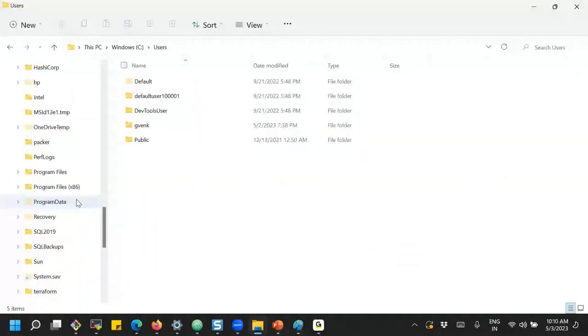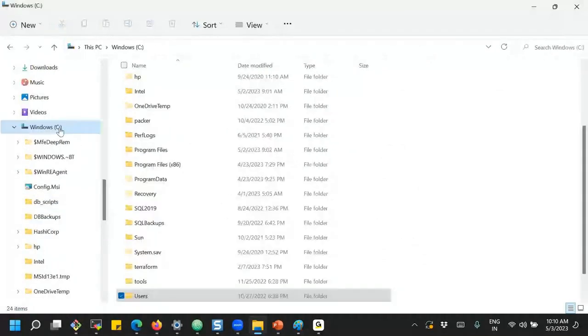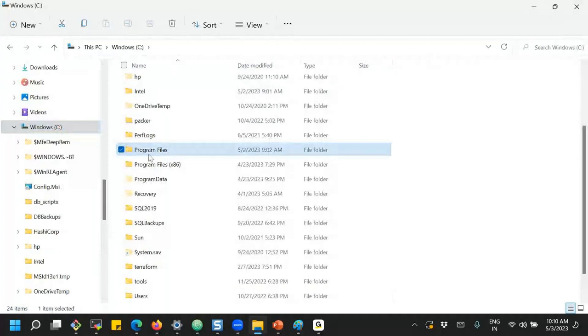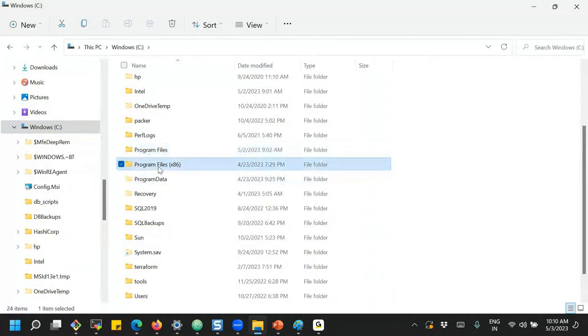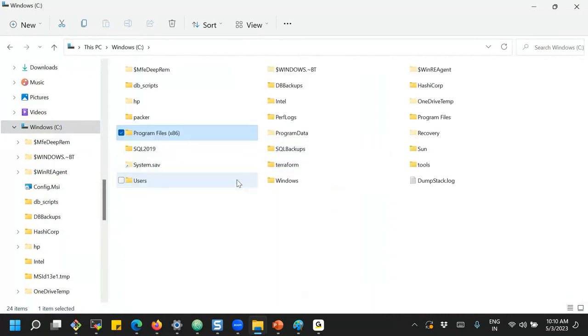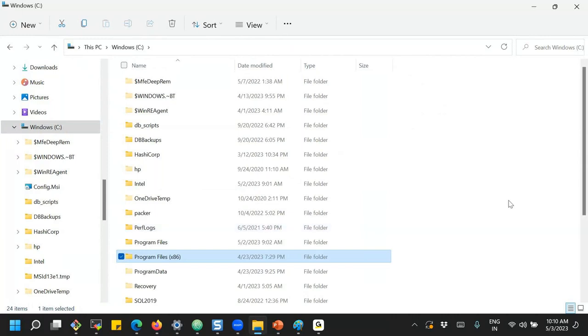Suppose I go to the C drive, and here you see Program Files and Program Files (x86). Is it visible? So what is the difference, why do we have two Program Files directories here?